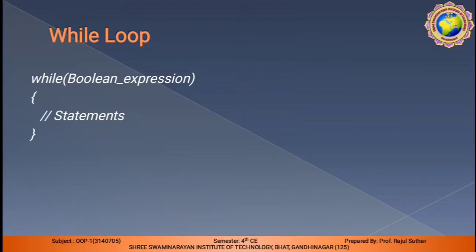So why do we require the while loop? While and do while, two types. While and do while loops are also used for repetitive operations. The operations are slightly different than the for loop, but the same operation can be implemented with while or do while. Here we will discuss the major difference between do while and while one by one.